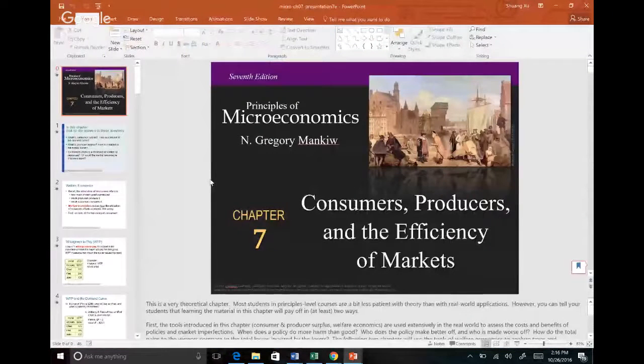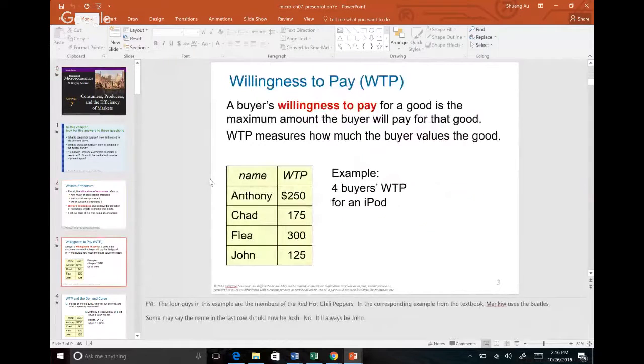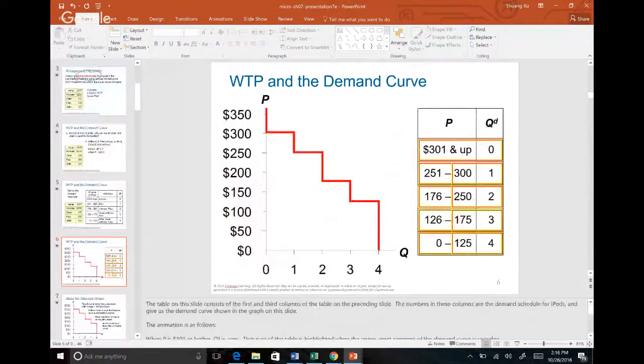All right, so chapter 7 is on the consumer, producer, and market surplus. For this chapter, you need to know what is consumer surplus, what is producer surplus, and what is willingness to pay. So all the definitions are very important. Also, you need to know how to calculate the area of the triangle. Now, if you see a demand curve or supply curve that looks like a staircase, to find the area, just find the vertical distance. That will be the area.